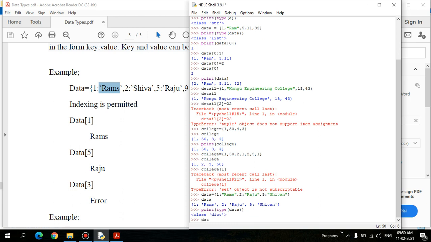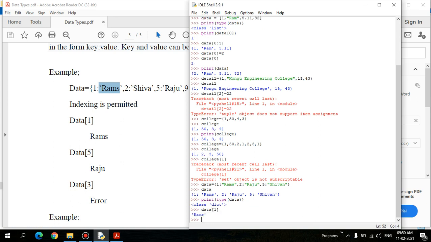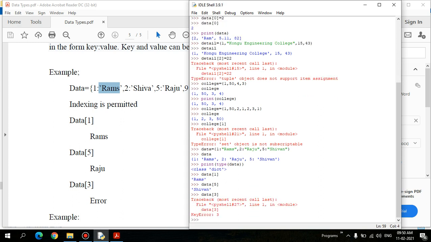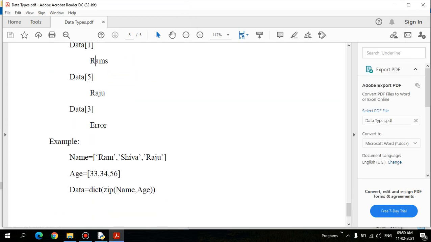And if I print data of 1, it will print Rams, right? And if I print data of 5, it works based on the search key value, the key value you have given for each value. So it takes that respective value. If I print data of 5, it takes the value given for 5. And if I try to access data of 3, we haven't defined any value for the 3 index, so it will show an error, because the 3 index doesn't have any value in this, right?